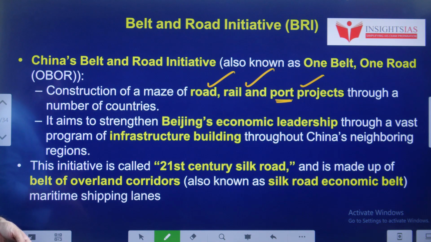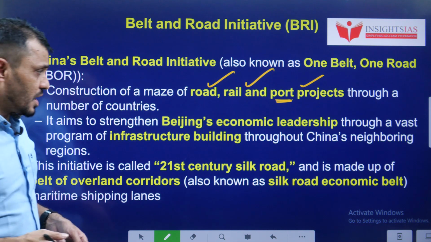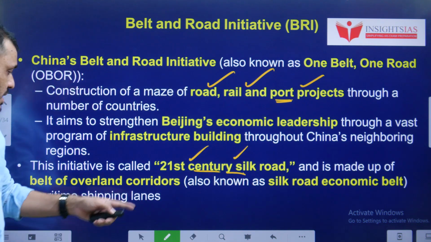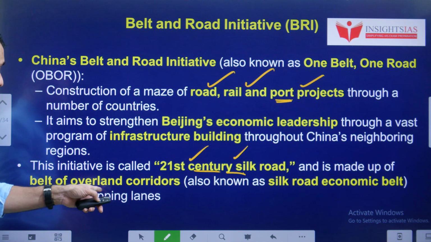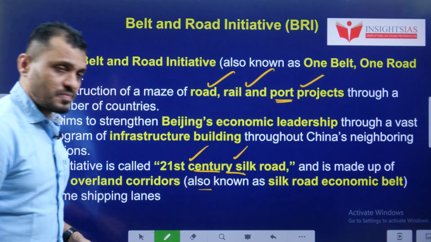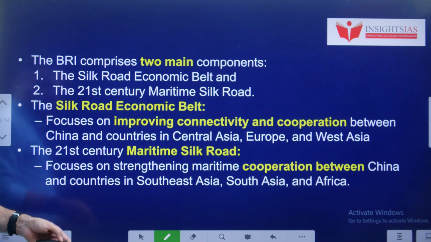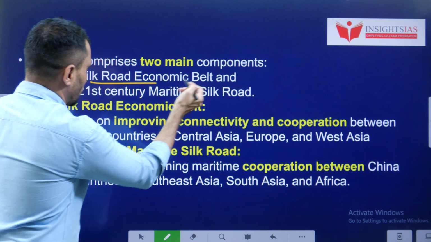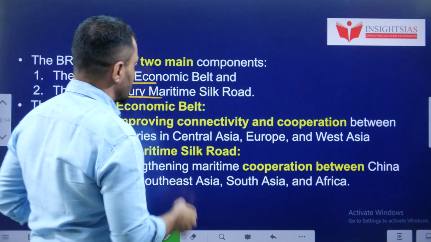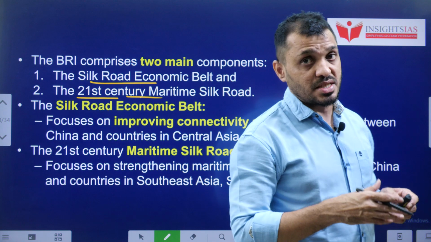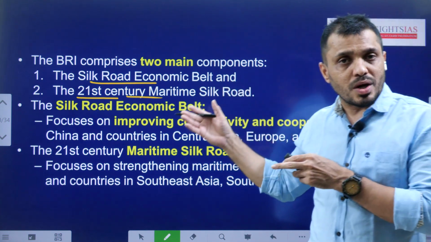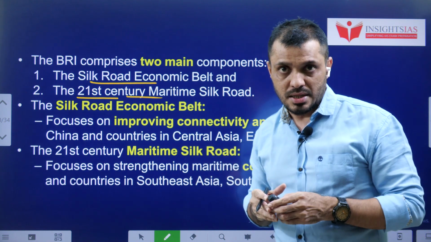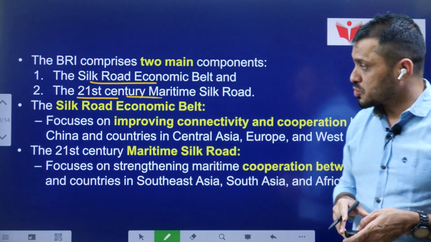Obviously, it is going to help China's economic leadership by constructing various infrastructures in these areas. And this consists of 2 elements, and it is popularly known as the 21st century Silk Road. It is made up of a belt of various corridors, the land corridor and the ocean corridor. It consists of 2 main components: the Silk Road Economic Belt, the land part, and the 21st century Maritime Silk Road, the water component. As a part of this water component, China built a couple of ports in Sri Lanka, such as Hambantota and Colombo port.